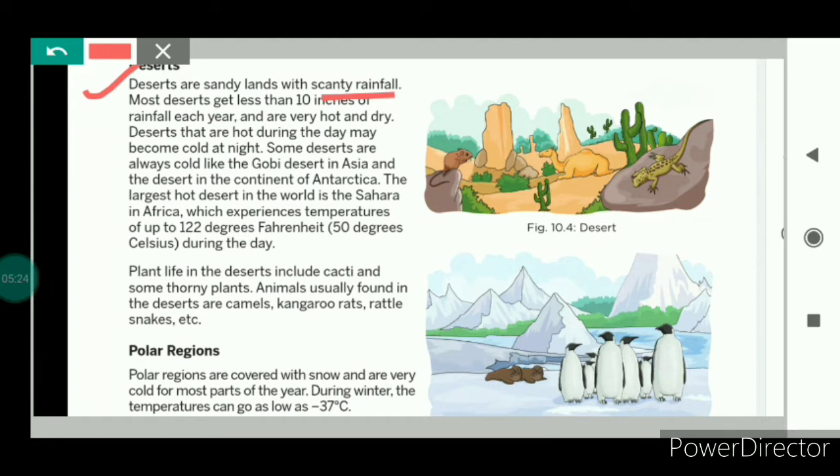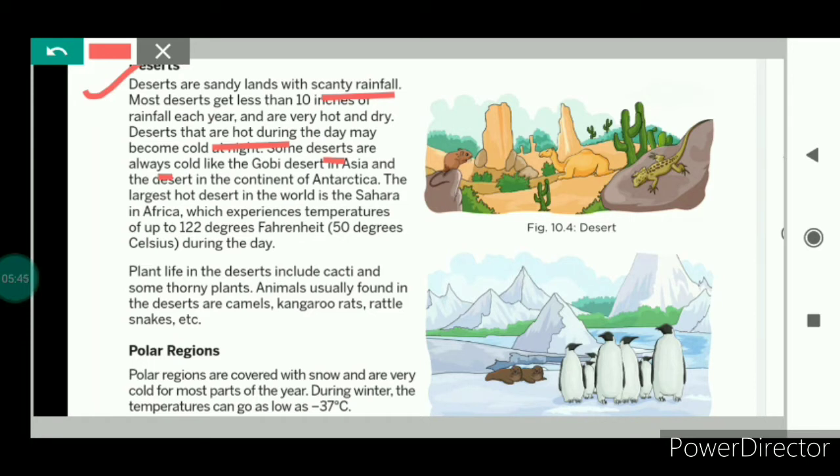And if we talk about the climate of the deserts, they are very hot during the daytime and they become very cold at night. Some deserts are always cold. That means such deserts experience extreme cold, because of which they are known as cold deserts.